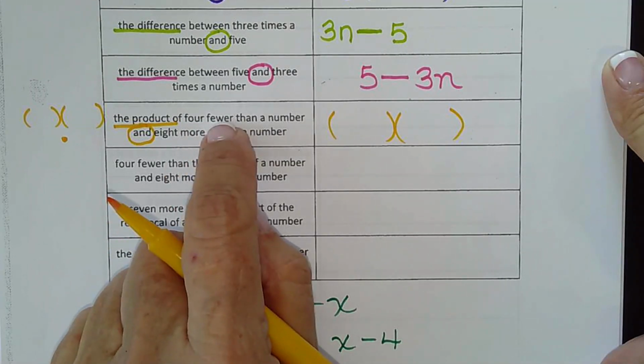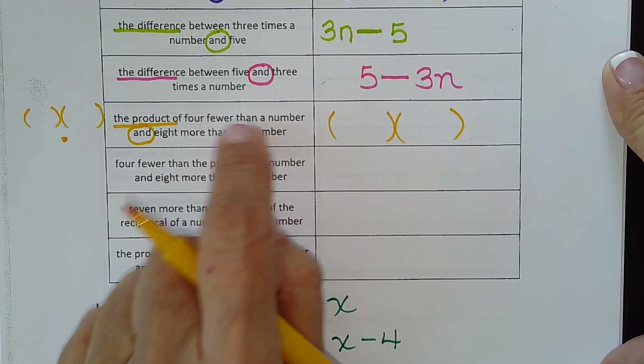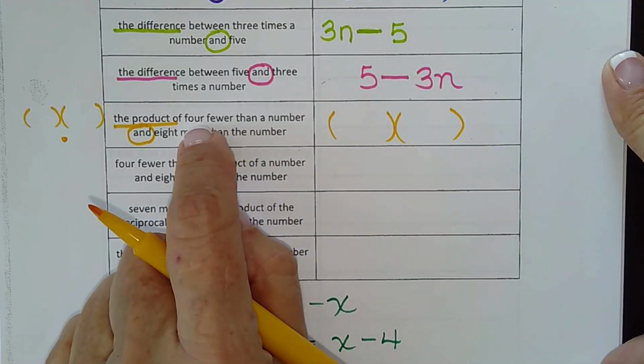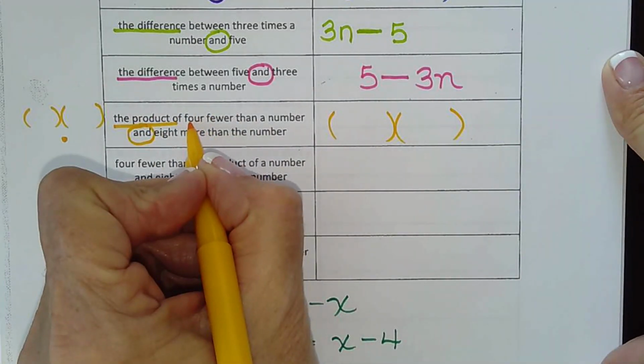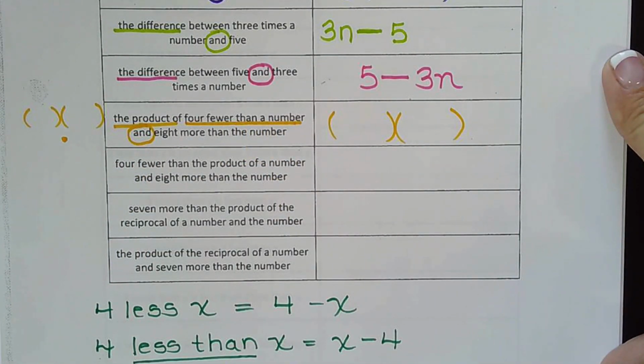So 4 fewer than. Yes, that's the same thing as 4 less than, if that's what you're thinking. 4 fewer than, 4 less than, same thing. So that means it's n minus 4, not 4 minus n.